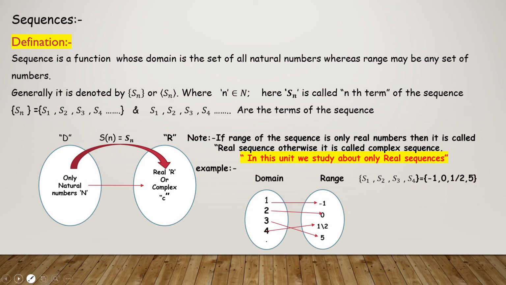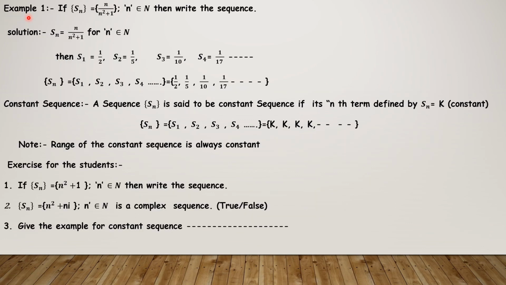Now, coming to an example: if Sn is equal to n by n square plus 1, where n belongs to capital N, then write the sequence. Just write the sequence. Sn, the nth term of the sequence, is denoted like this for n belongs to N. Now, S1 is the first term, S2 is the second term. When we go on substituting natural numbers for n, you get the first term, second term, third term, fourth term like this.